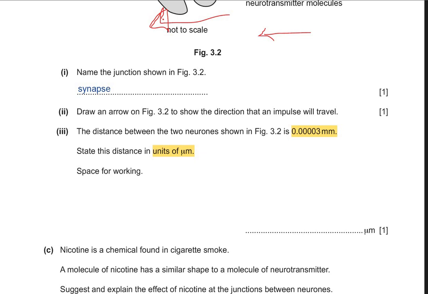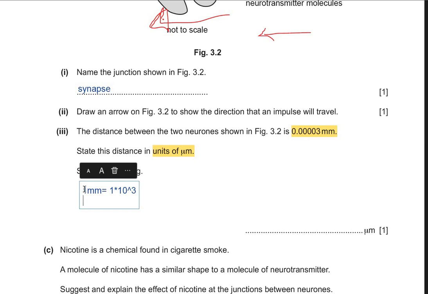All right. So 1 millimeter is equal to 1000 micrometers. 1000 means 1 into 10 raised to the power 3. So 1 millimeter equals 1000 micrometers.